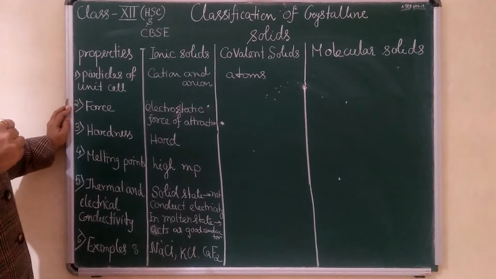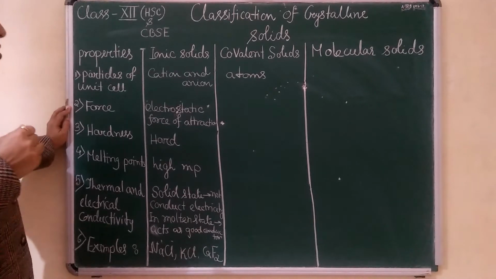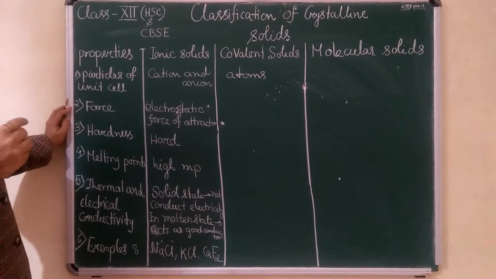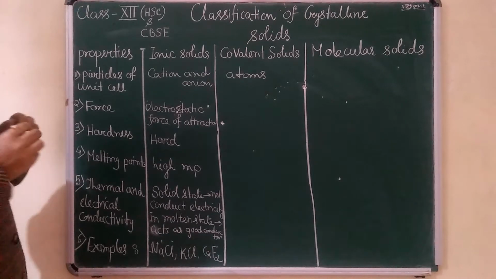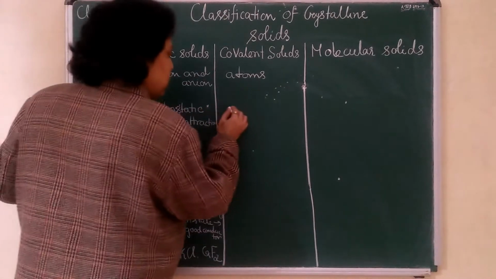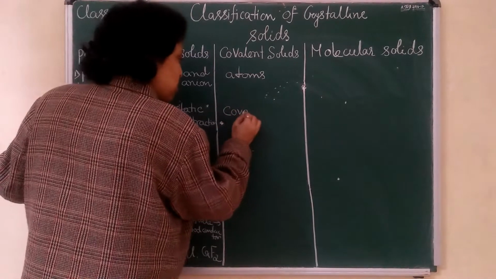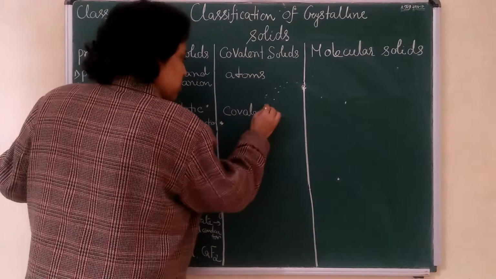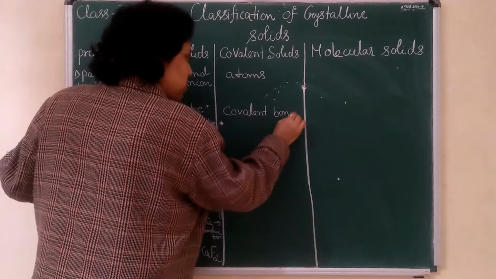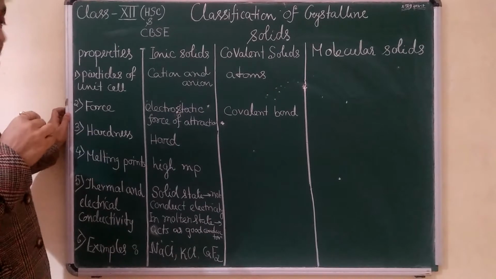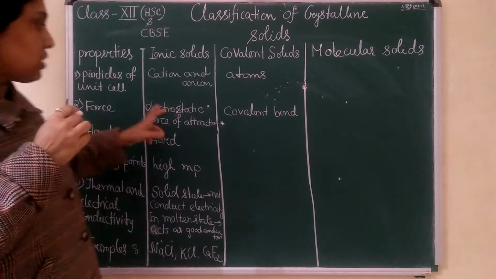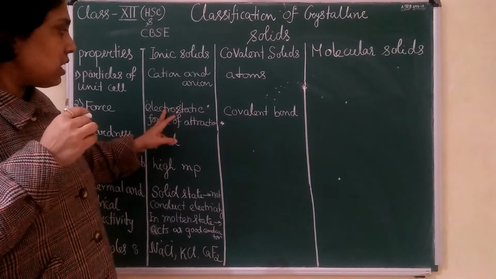Then what is the kind of force in covalent solid? This force of attraction is due to the covalent bond. It is not due to electrostatic force.